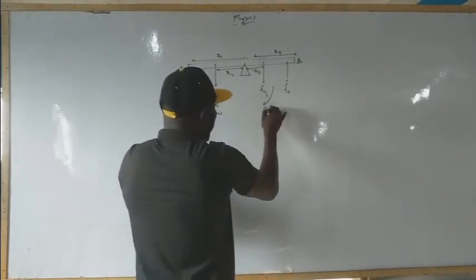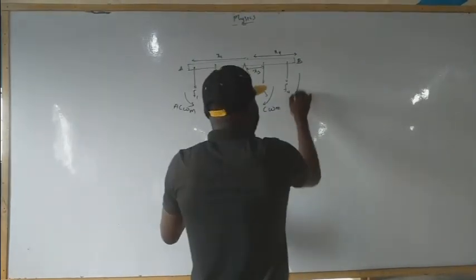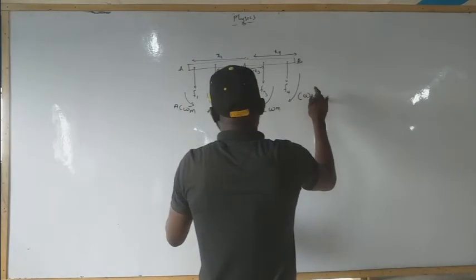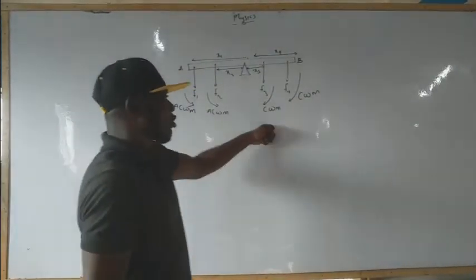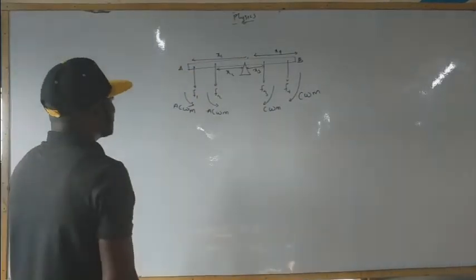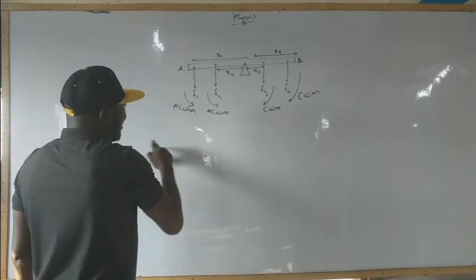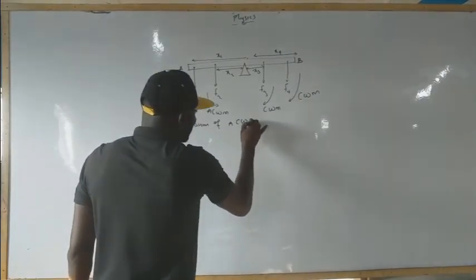This will be a clockwise moment, and this is also a clockwise moment.